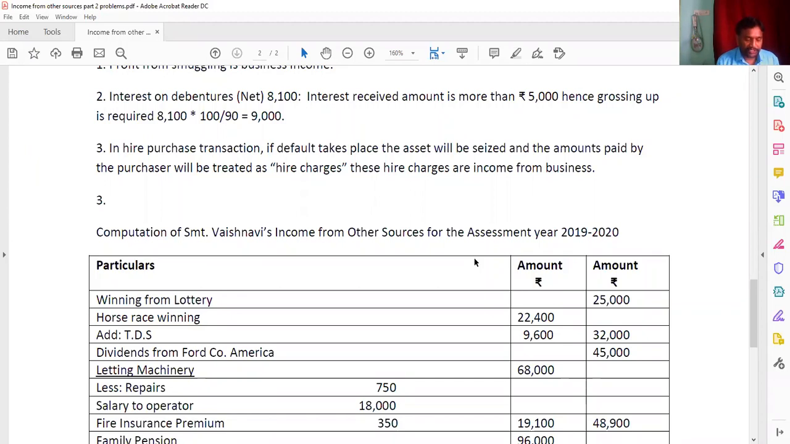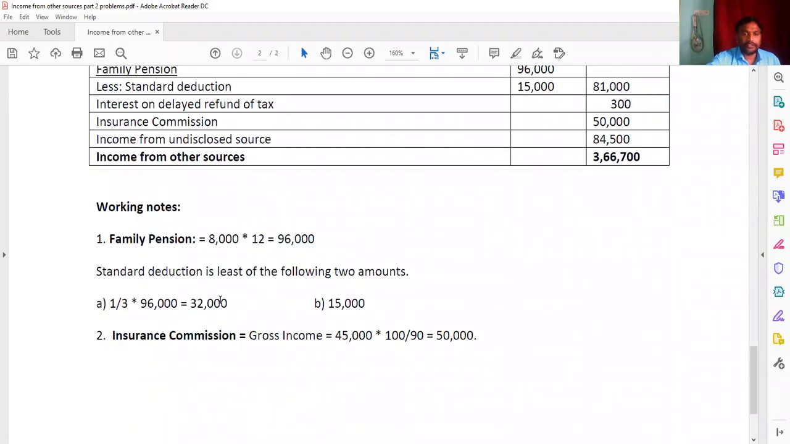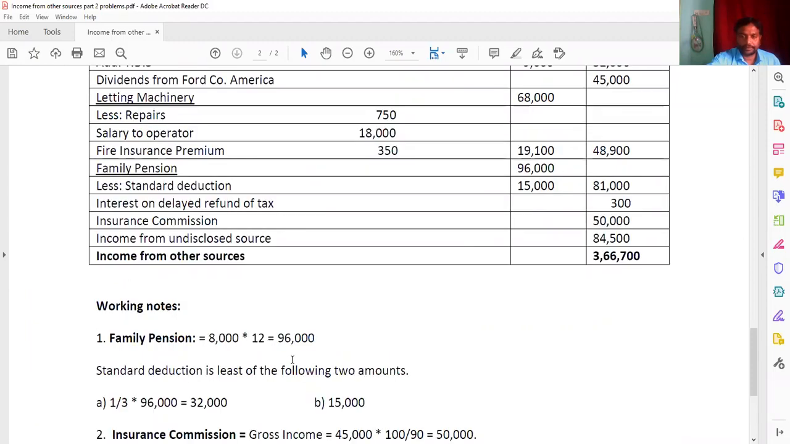And next, insurance commission received at the rate of 10%. Then the family pension he has given. For the family pension, we know we are going to give the deduction of whichever is less: one third of pension or 15,000. Look at here once, I'll explain. This is the standard deduction. First he has given 8,000 per month into 12 is 96,000, and one third of pension and 15,000, whichever is less will be allowed as a deduction. From 96,000, you need to deduct like this, and the remaining we are going to write in the outer column.